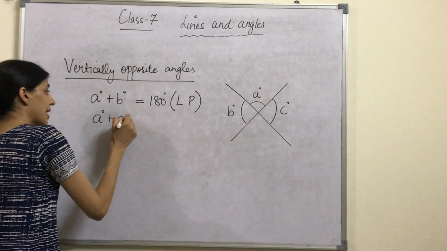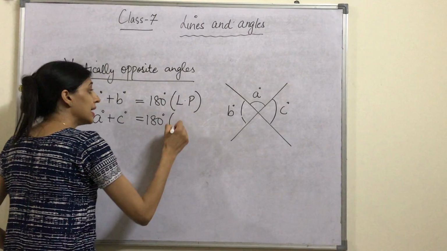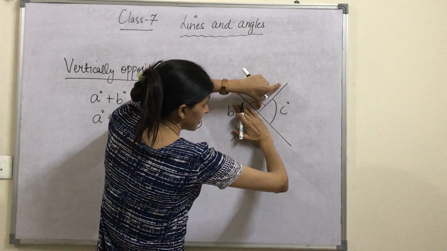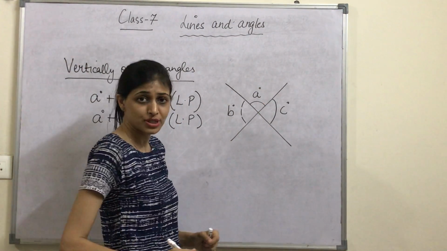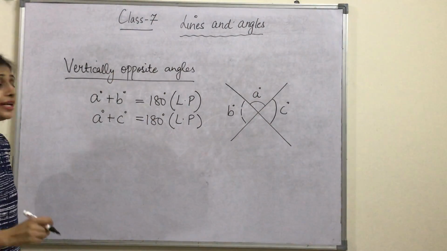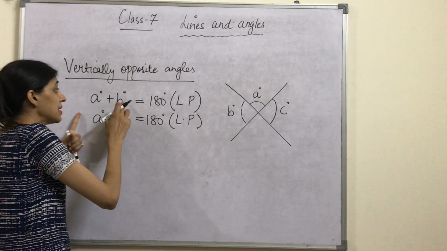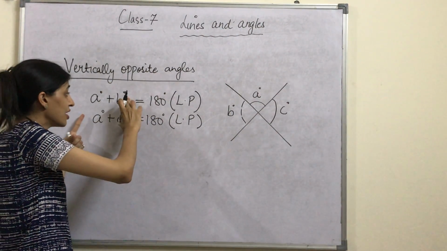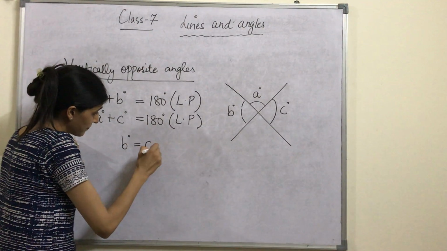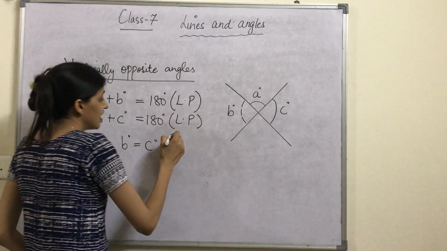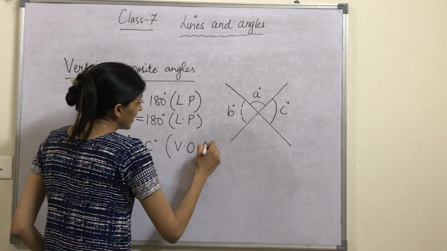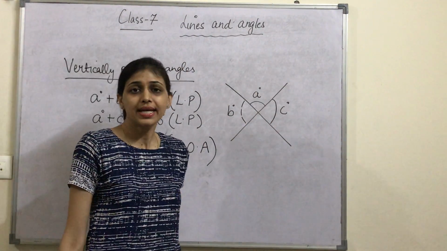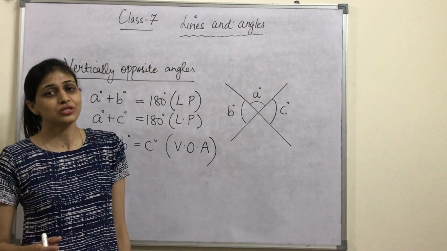Similarly, A plus C is also 180 degrees, linear pair. This is a straight line, this is a common arm, and these two angles are adjacent. So A plus C is also 180 degrees. Now look carefully. If A plus B is 180 and A plus C is 180, can we say B is equal to C? And why is B equal to C? Vertically opposite angles. So in this way we can prove B and C are vertically opposite angles and they are always equal to each other.